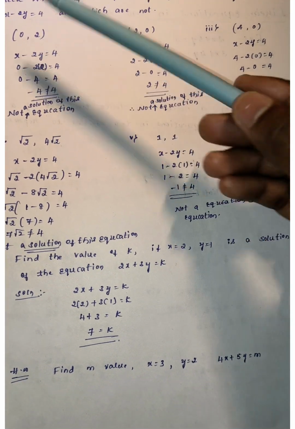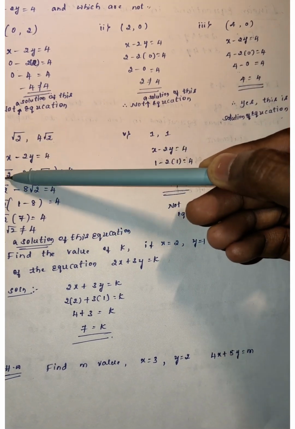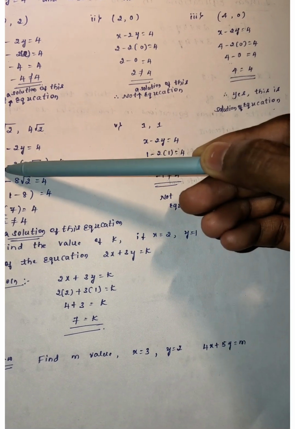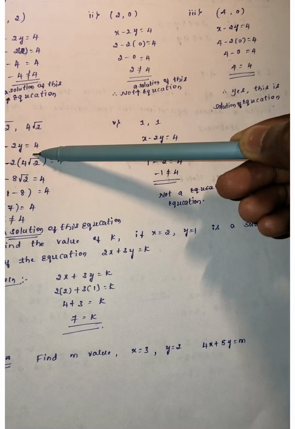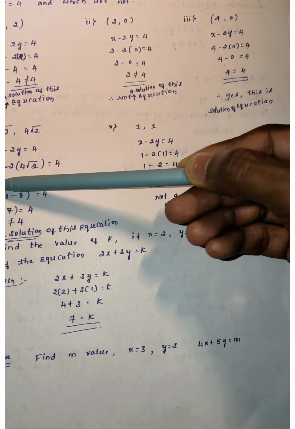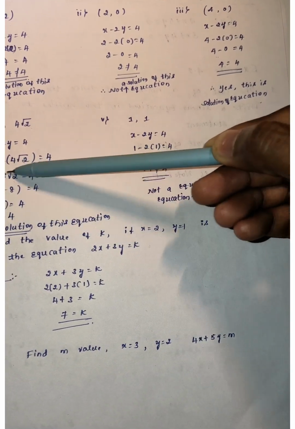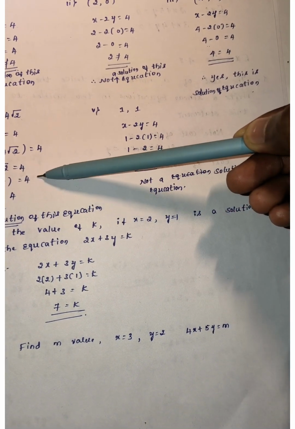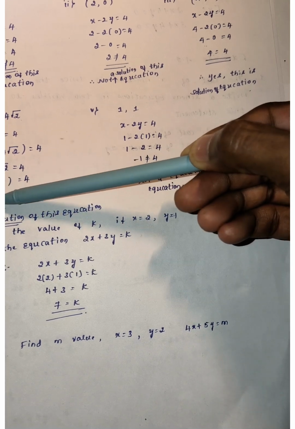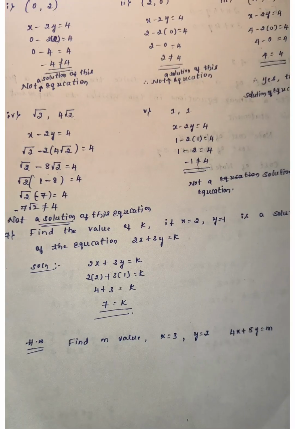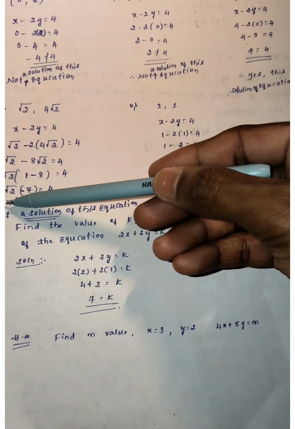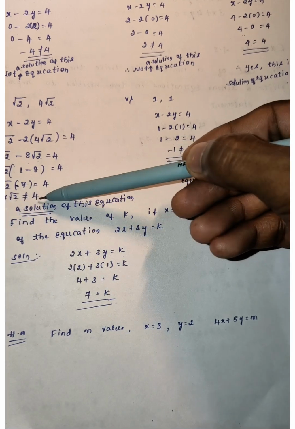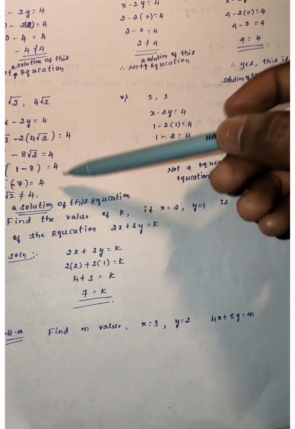In the same equation x minus 2y equals 4, we write root 2 for x and 4 root 2 for y. Here 2 times 4 is 8, so we get root 2 minus 8 root 2 equals 4. Taking root 2 as common, we are left with 1 minus 8, which is minus 7. So minus 7 root 2 is not equal to 4, so this is also not a solution of that equation.